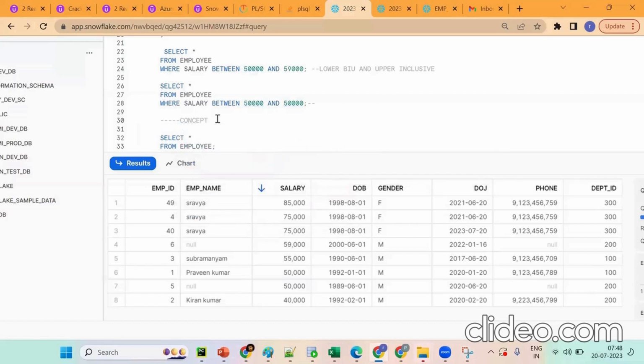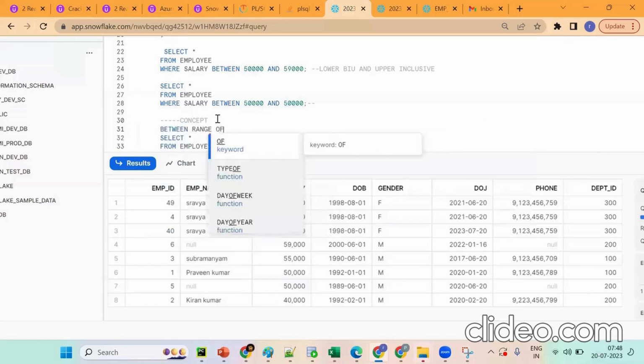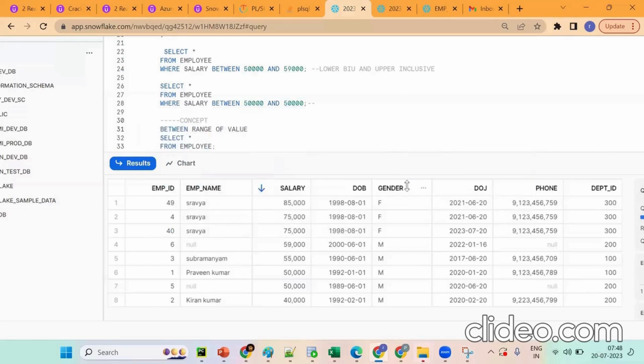Okay, tell me, what is the concept? What are the environments in the database? What is the range of values between environments? Tell me, what is the range of values in the sense like what?